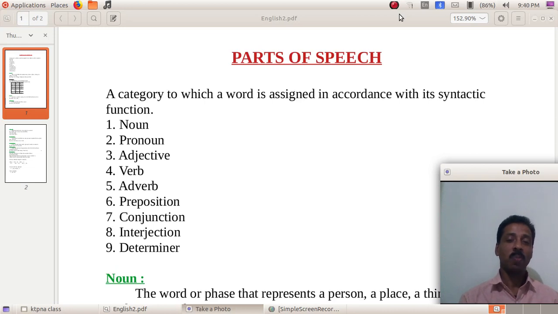Today the topic that we are going to discuss is parts of speech. It's a familiar topic, you have already learned it, but still, in order to revisit the points, we will discuss this topic, parts of speech.